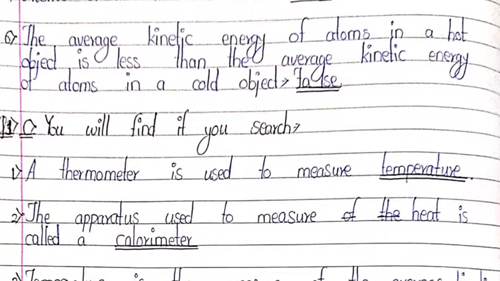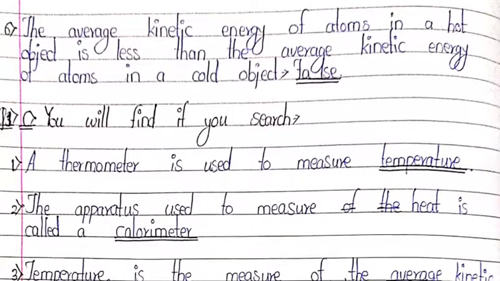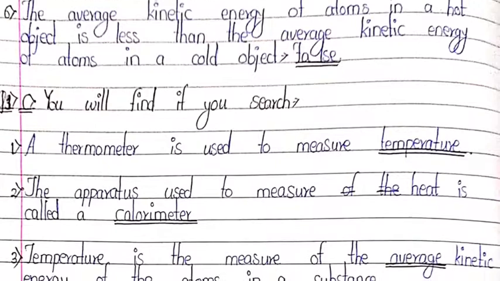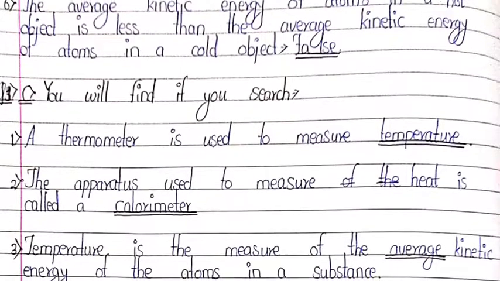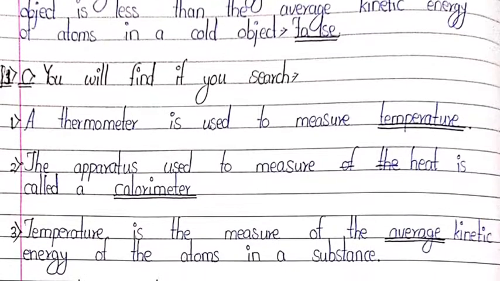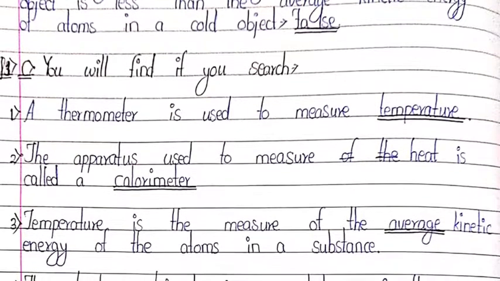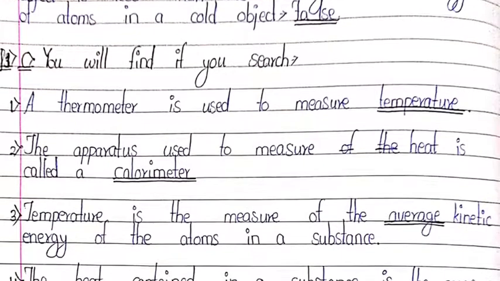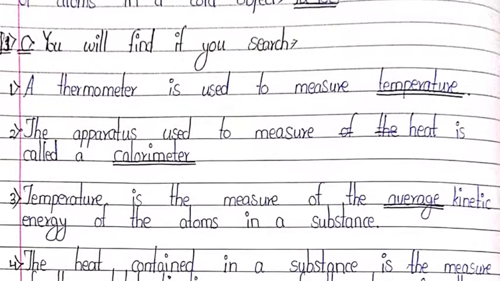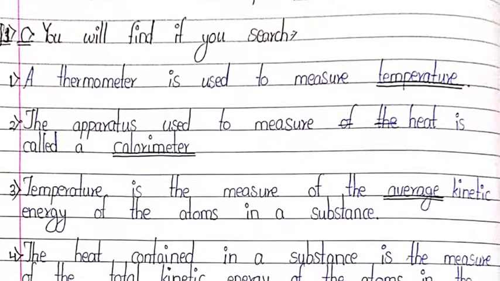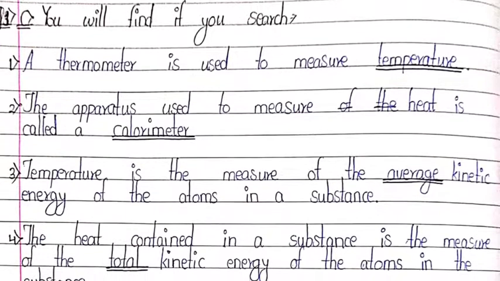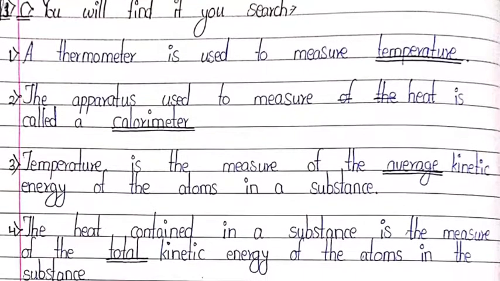False. Question number 1 C. Fill in the blanks. 1. A thermometer is used to measure temperature. Second, the apparatus used to measure heat is called calorimeter. Third, temperature is the measure of the average kinetic energy of the atoms in a substance. Fourth one, the heat contained in a substance is the measure of the total kinetic energy of the atoms in the substance.